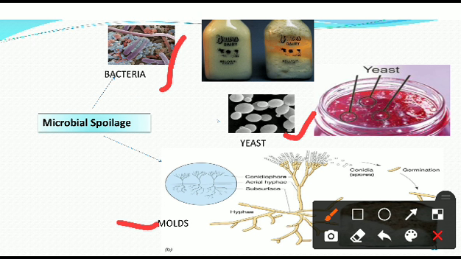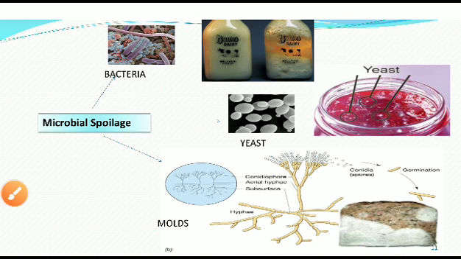Mold is nothing but fungus. These are a type of fungus. They settle on the food and grow into a visible plant which looks like feathers. Here you can see these are fungi which look like a feather. They grow on many foods including bread. You can see this growing on bread, cheese, and meat.